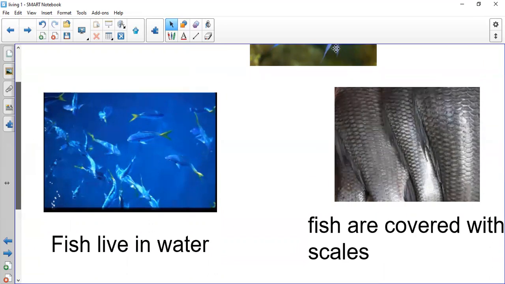Here he's telling you that the fish body is covered with scales. Look, guys, these are the scales. And if I'm drawing a fish here, please, I don't want you to laugh at my drawing. Okay, I can hear the ones who are laughing. Okay, this is a fish, and he's telling you that the fish body is covered with scales. These are the scales.